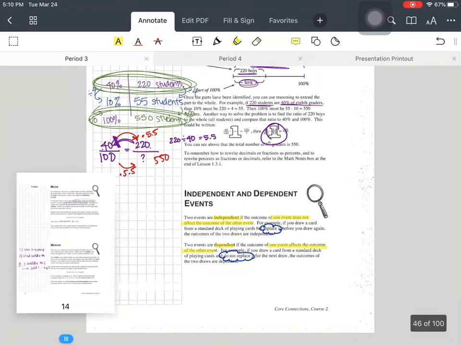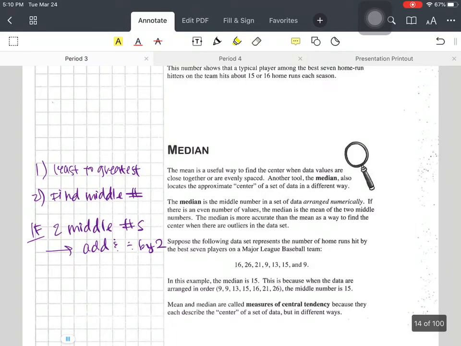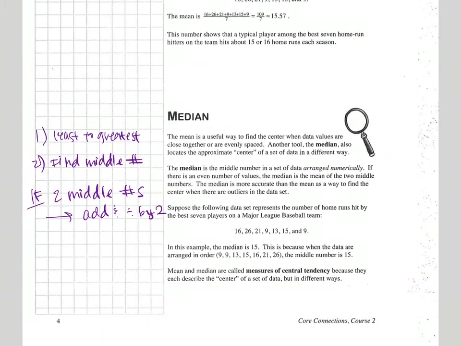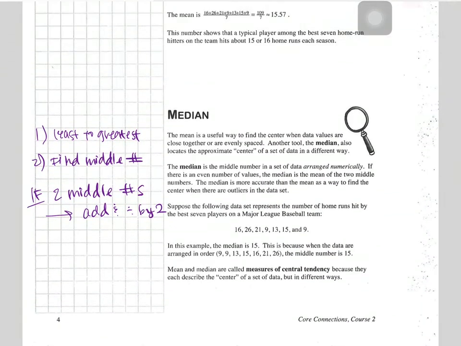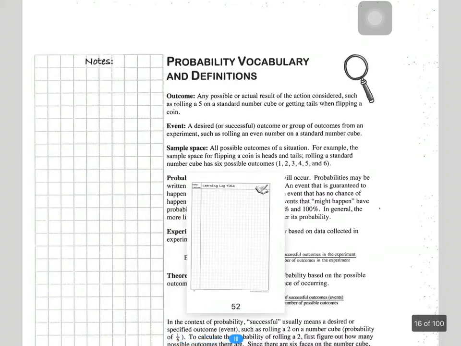Here we go. Median: order from least to greatest, same thing. Find the middle number. If there are two middle numbers, you add and divide by 2. These should be in your math notes too. If you don't have them, feel free to pause, copy it down, and read through the median so that you know what's going on, right? Because math is super connected. And if you don't know how to find the median, then you're going to struggle with quartiles and interquartile ranges. Let's move on. Let's go back.